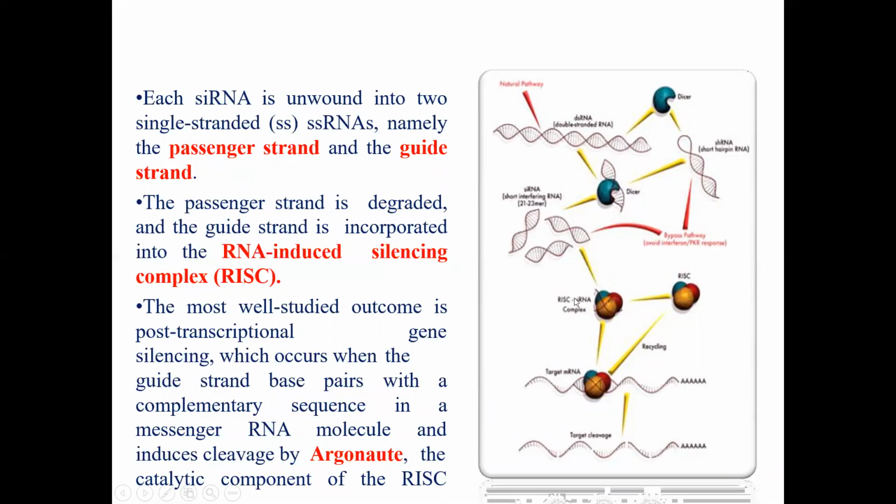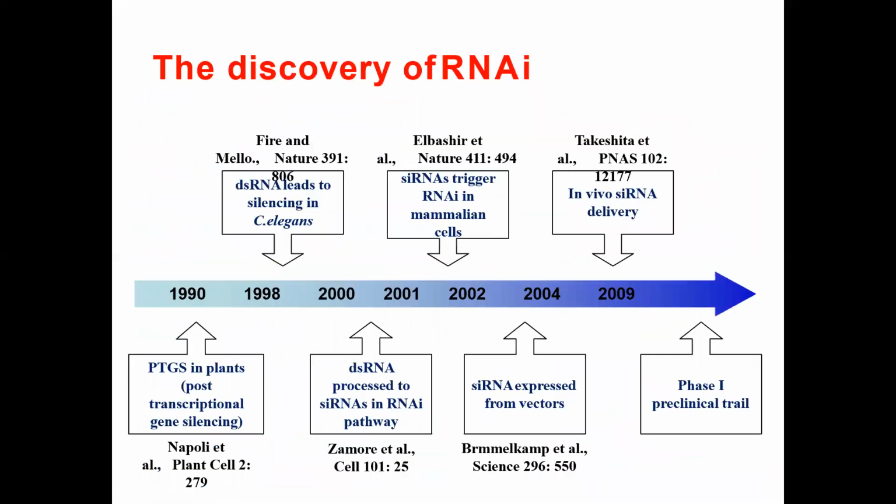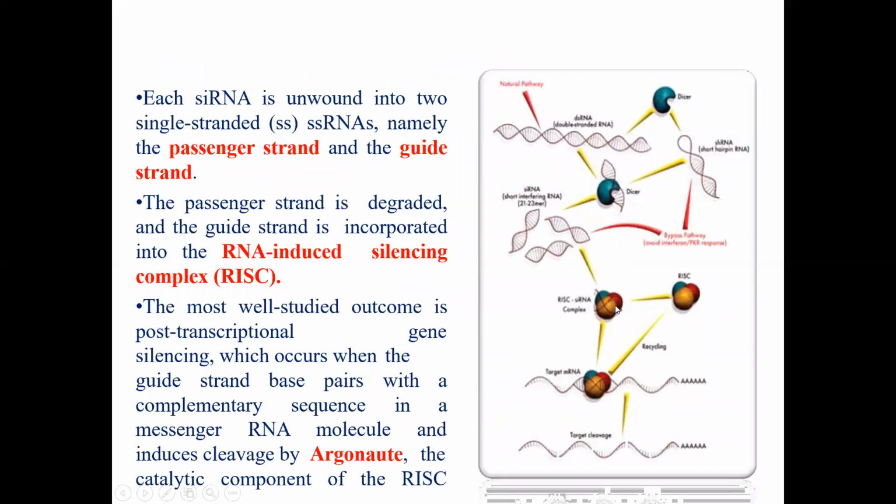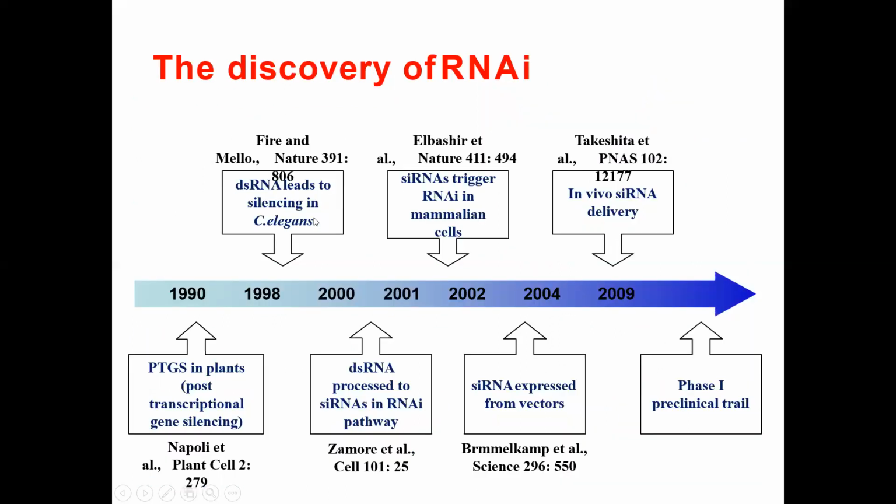Now, what is happening? This siRNA is binding with the RISC. The full form of RISC is RNA-induced silencing complex. Now this forms a complex here. See this red, blue and yellow ball, and this complex is targeting the target mRNA. Target mRNA means the one whose function we need to silence. When they are binding together, they are cleaving the target mRNA. So they are breaking the target mRNA and causing the loss of that mRNA, and in this way silencing is occurring.